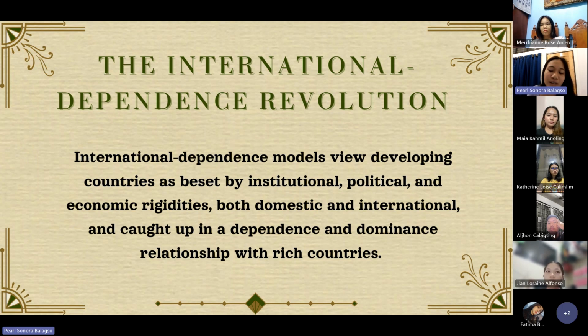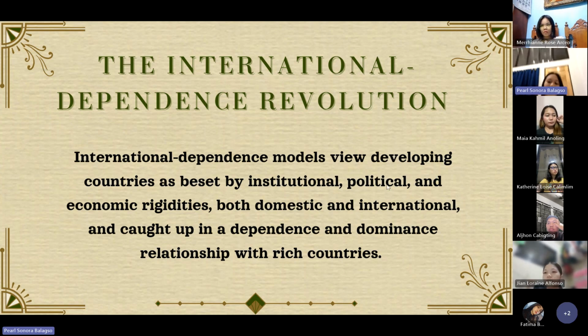The international dependence revolution is more radical than the previous models, and the international dependence models view developing countries as beset by institutional, political, and economic rigidities in both domestic and international institutions.